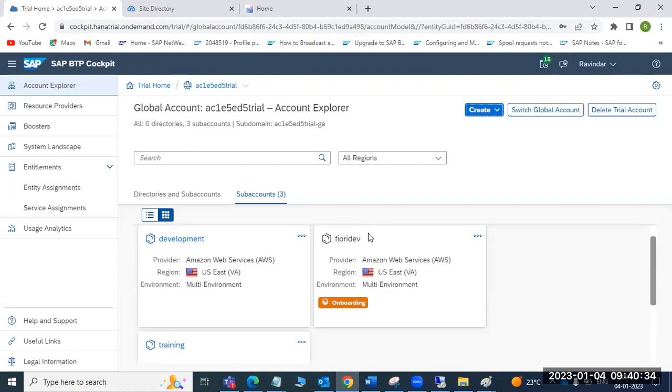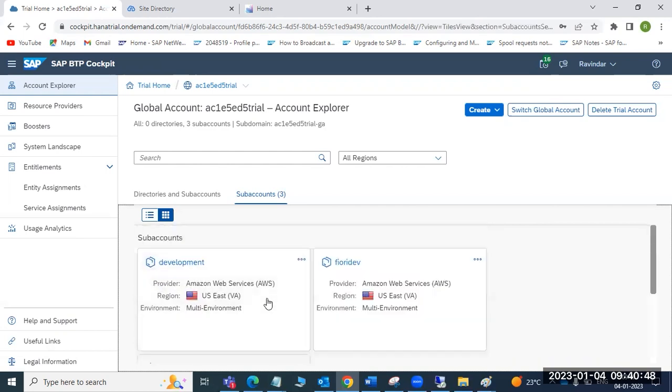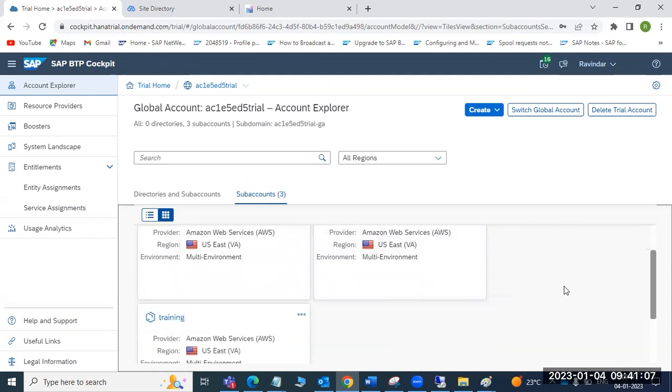See here, the Fiori dev subdomain is getting onboarded, meaning a new account is getting onboarded here. Ravi, you have already created one development sub account, and now you are going to create one more sub account called Fiori dev. Yes, there are no restrictions. You can create multiple sub accounts under one global account. You can see now Fiori dev is created, and this tile is created.